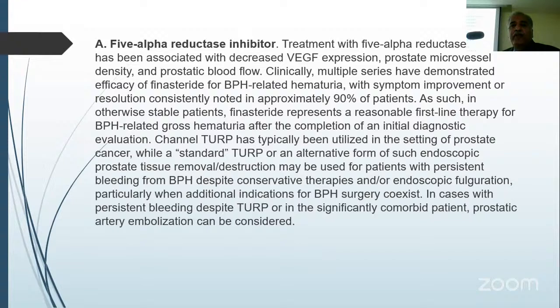Treatment with 5-alpha reductase inhibitors has been associated with decreased VEGF expression, prostate microvessel density, and prostatic blood flow. Clinically, multiple studies have demonstrated the effect of finasteride on BPH-related hematuria with symptom improvement or resolution consistently noted in about 90% of patients. I think if they respond to finasteride, then it's okay. Otherwise, if they continue to have hematuria, definitely we need to evaluate.